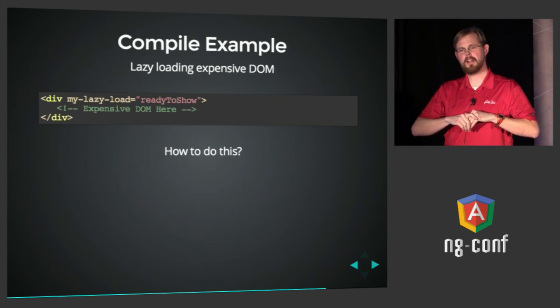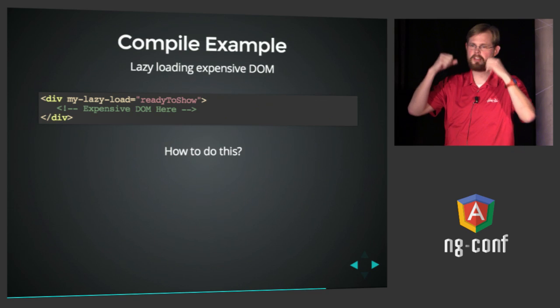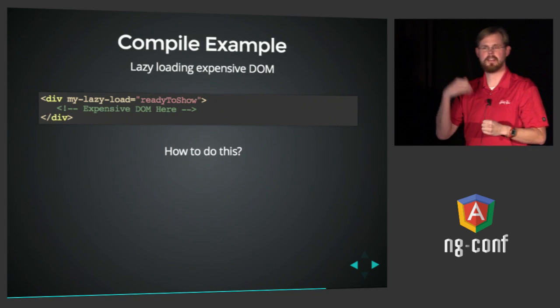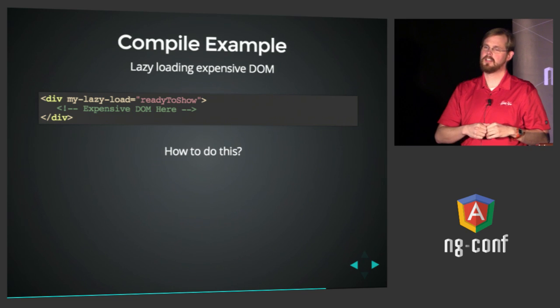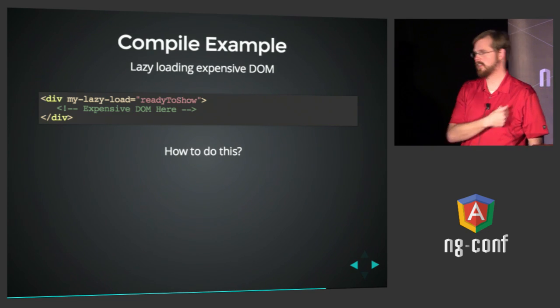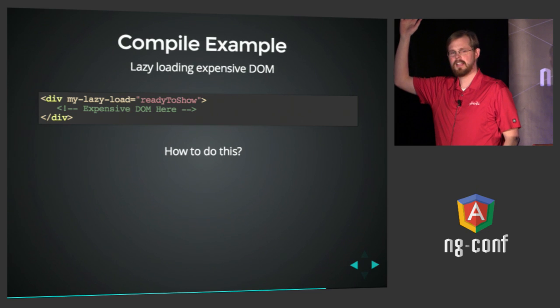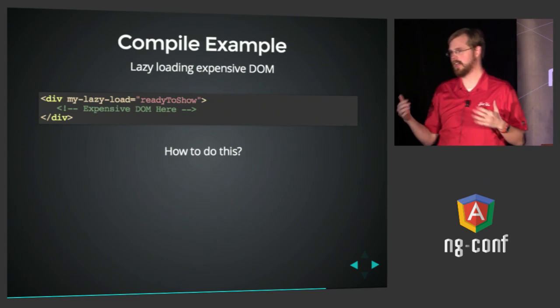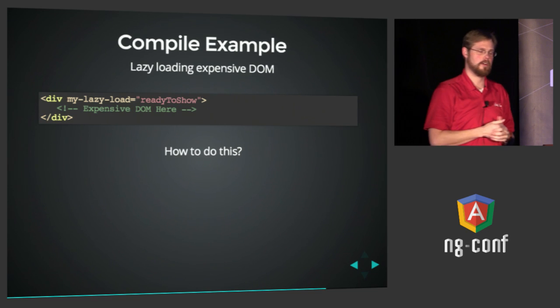You don't need to pay the penalty for loading that whole form and processing any directives inside that form and all the watch expressions and everything in that form at load time necessarily. You need to take that penalty when the user actually opens the form and it needs to be used. And if you have 10 such forms in your app and none of them are actually being used at the moment, it would be awfully wasteful to load all 10 eagerly at page load time. That was influencing our performance pretty badly.